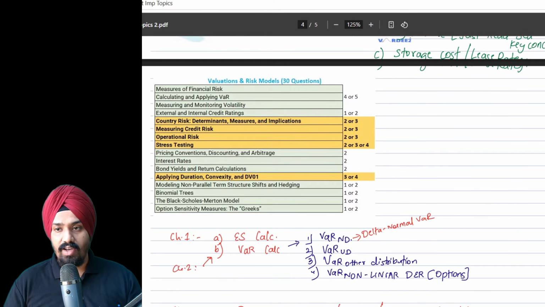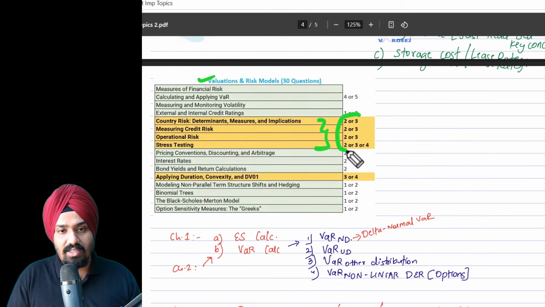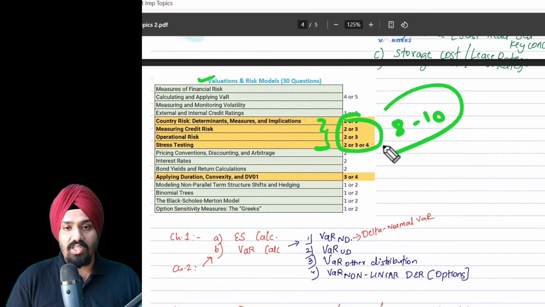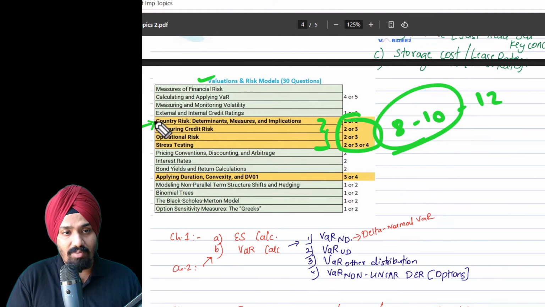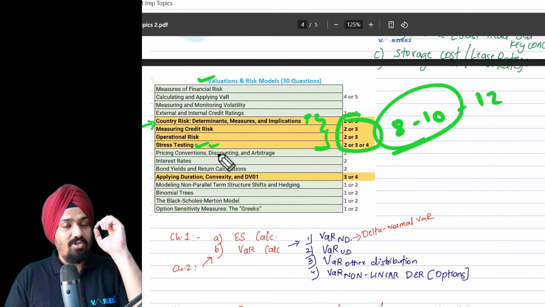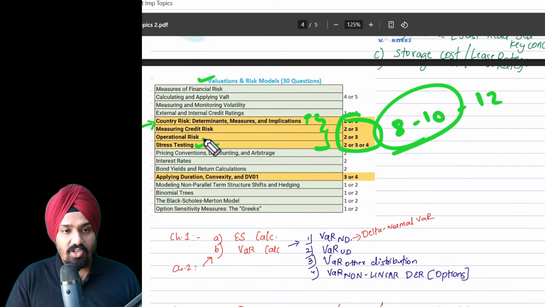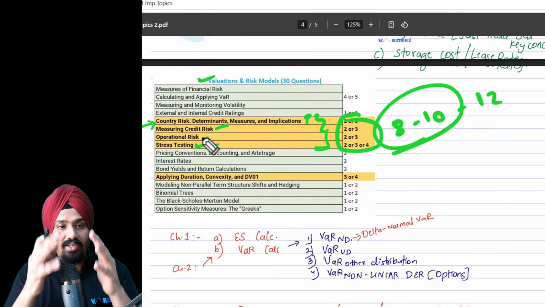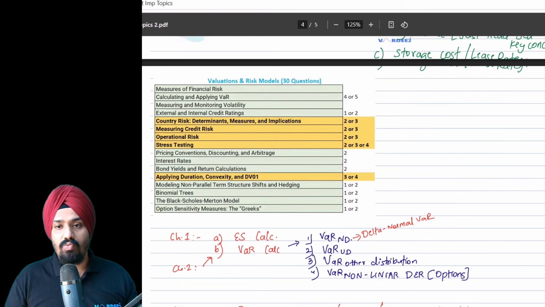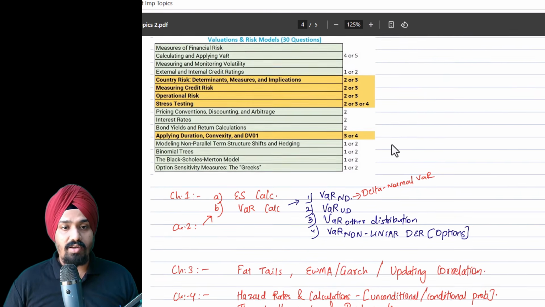Okay, moving on to valuation and risk models. I'll give you a broad overview. If you look at these chapters, you may expect about 8 to 10 questions on the exam, or maybe even 12, just from these 4 chapters. Country risk: the exact same thing is there in Part 2. Very important. Stress testing has been a favorite topic of GARP, so you must pay attention to it. Operational risk has a separate book. Measuring credit risk has an entire separate book. But again, these are very important. Here also in VAR, if you are good with this, you have a good chance of getting good scores in the VRM book.